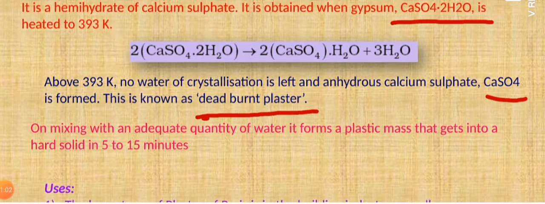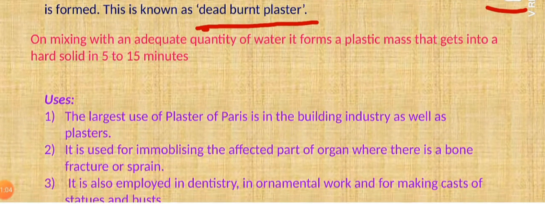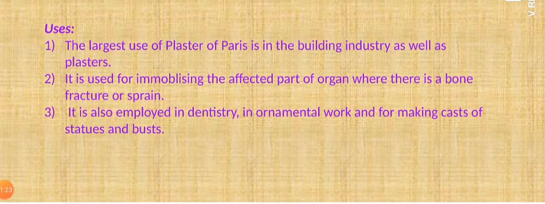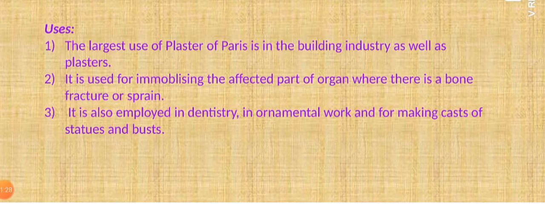Now coming to the uses of this calcium sulfate hemihydrate. Upon mixing an adequate quantity of water into it, it will set into a hard solid within 5 to 15 minutes. That is why it is used for making statues. So its use is purely based upon this particular action. Now coming to the uses of plaster of Paris, it is used for making building material.